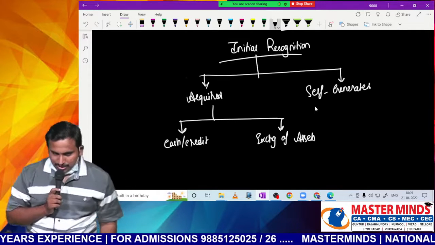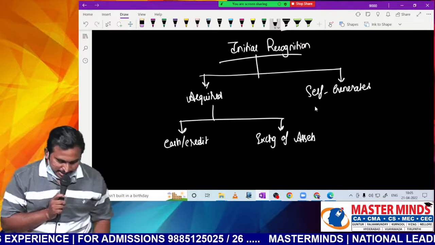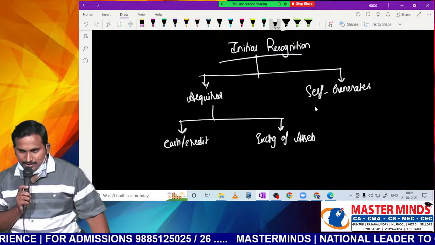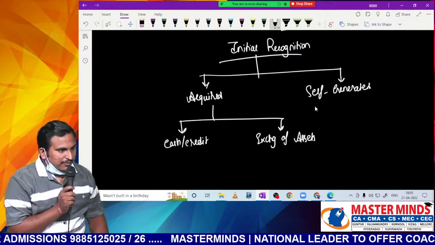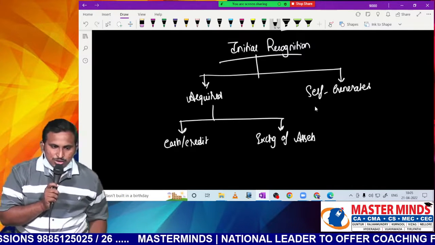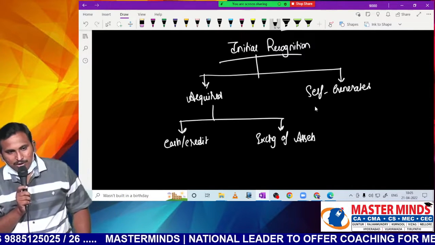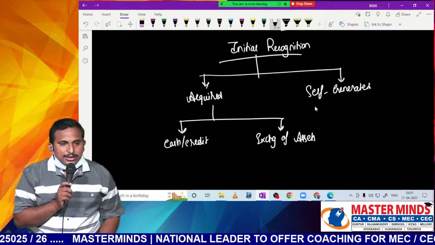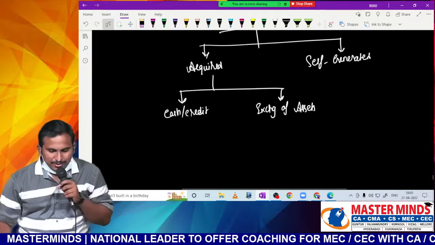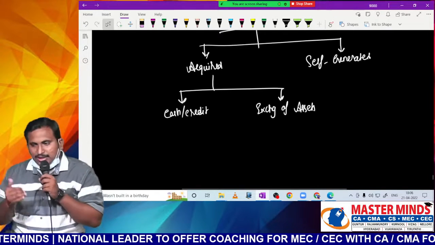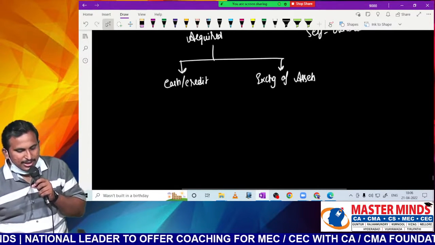Initial recognition, I am dividing into two. One is acquired, the other one is self-generated. Even in acquired, we'll divide into two. One is cash or credit, the other one is by way of exchange of assets. Now, first let us deal with cash or credit. Then we'll proceed to exchange of assets. Then at last to self-generated assets.